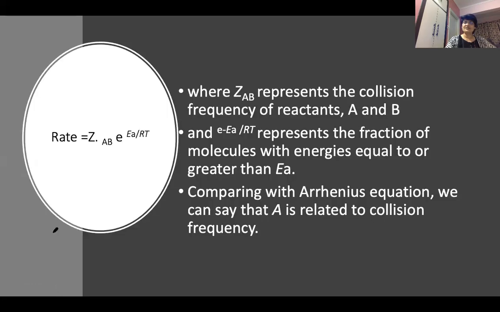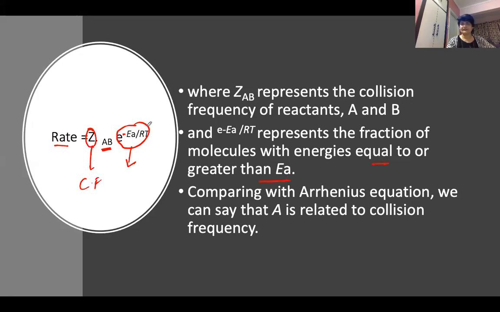So one expression is also given here, on how the rate depends. Rate is going to depend upon the fraction of molecules. This is your collision frequency, Z, the collision frequency between A and B. And this e to the power minus E act by RT represents the fraction of molecules which have energies equal to or greater than activation energy.